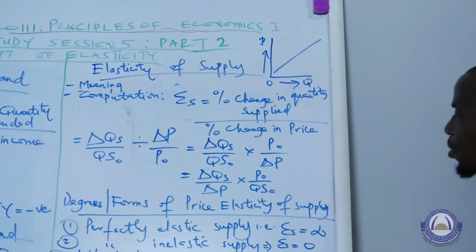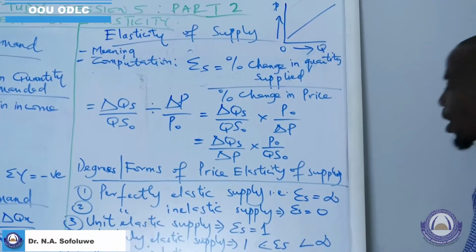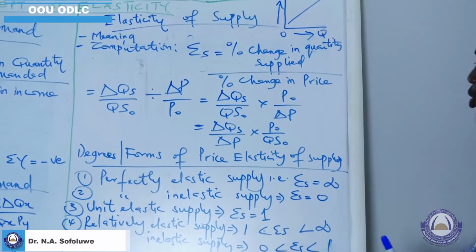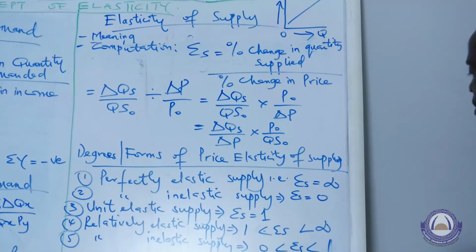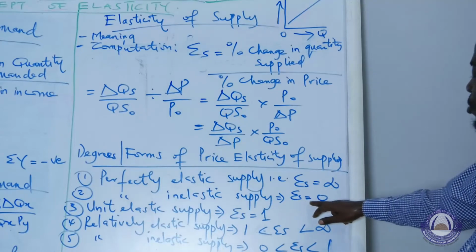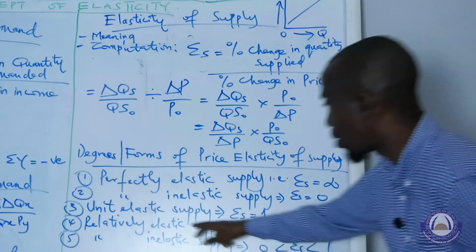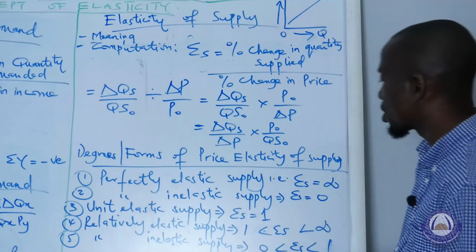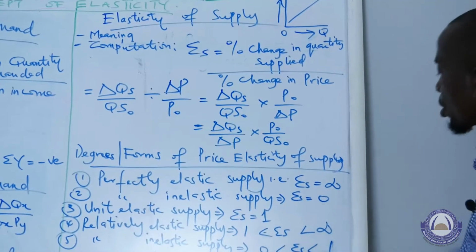Now we can also have what is referred to as perfectly inelastic supply. This is when quantity supplied is not reacting or changing despite changes in the price of the commodity. So in that case, price elasticity of supply will be equal to 0. Then we have unit elastic supply when the value is equal to 1, and then there is the possibility of the value ranging between 1 and infinity. That is, it's greater than 1 but less than infinity.